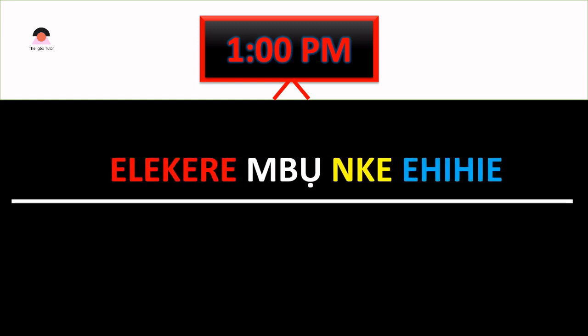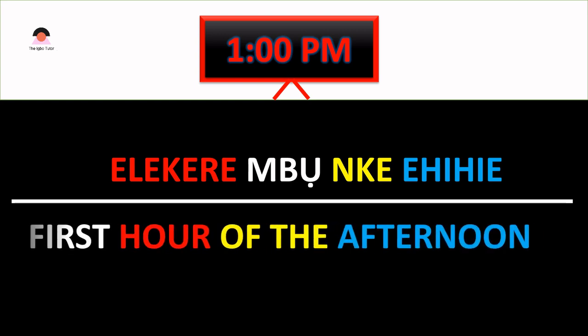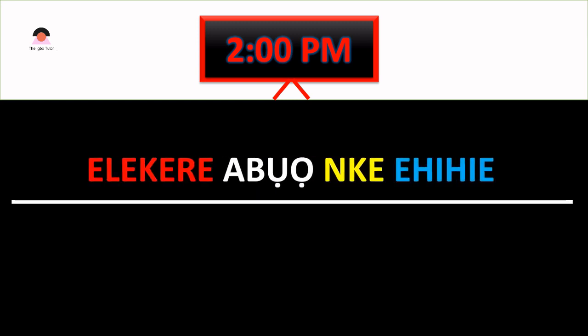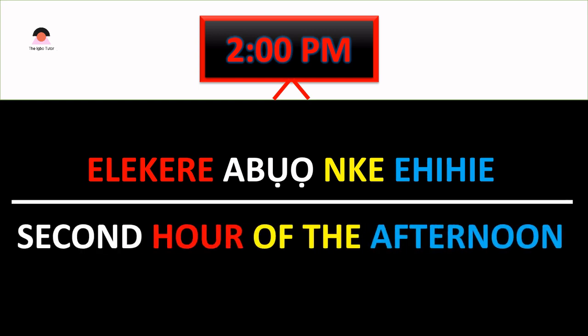We move over to afternoon, 1 p.m. And it's called elekere mbụ nke ehihie. Remember our terminology. Ehihie is afternoon by the color code. Elekere mbụ nke ehihie, the first hour of the afternoon. 2 p.m. in Igbo is elekere abụọ nke ehihie, second hour of the afternoon.